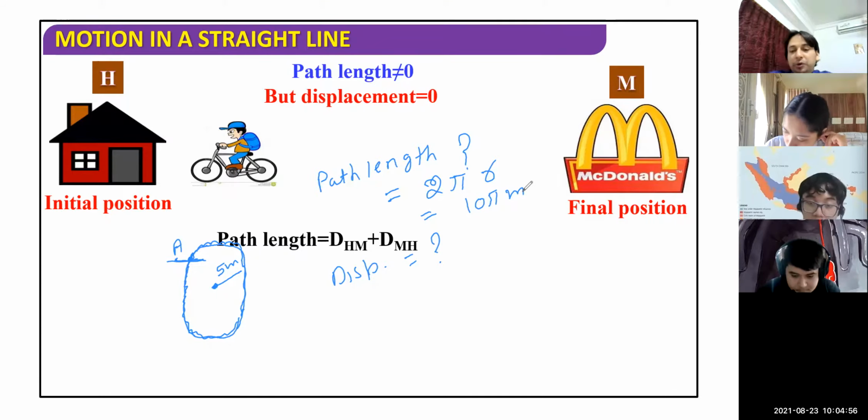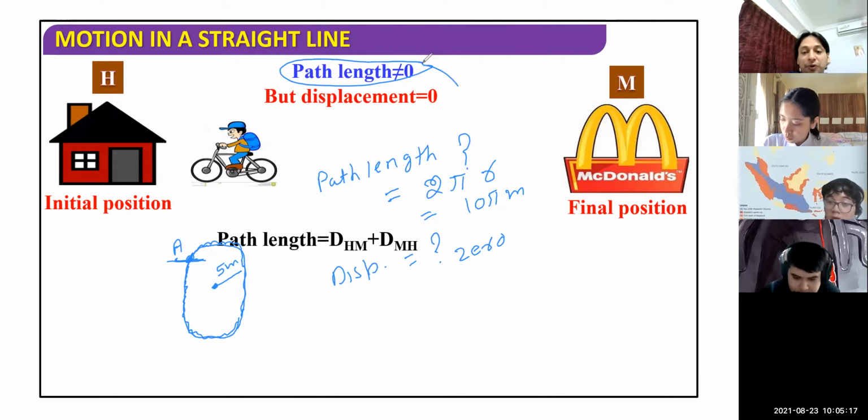Now you have to calculate the displacement as well. To calculate displacement, children, you have to remember this statement: the shortest distance joining the initial and the final point. Initial point is at point A, final position is at point A. So your displacement answer will be 0. It states that path length is not equal to 0. We have 10 pi, but displacement can be 0, and we have got the answer that displacement is 0.